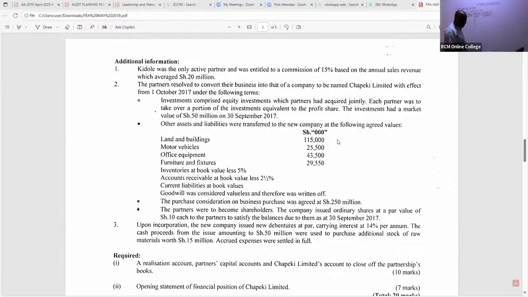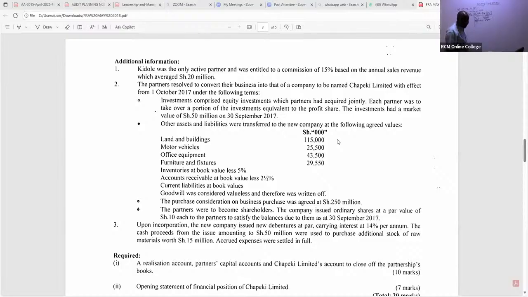Then we have, ladies and gentlemen, motor vehicle, fair value. Now not net book value. Now we are in the company's premises, the one that is taking them. So motor vehicle is 25,500. And then we have office equipment, free marks. Office equipment, how much do we have them? 43,500.